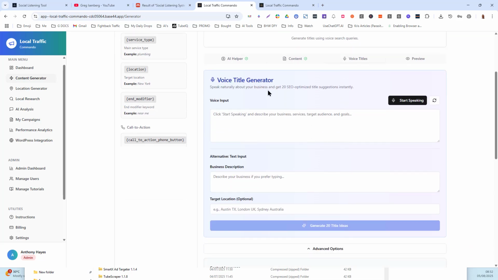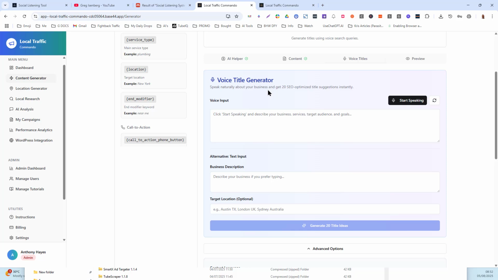And this voice title generator, okay, what is it? It is basically, if you don't want to type, you want to just speak and explain. Say, for example, you're in a client's office. They agree that you're going to do a campaign for them for local marketing, and you say to them, "Tell me a bit about your business." Okay, so you can say, "I have a client. He does coaching for startups." Okay, and this coaching for startups is based around Pattaya area or New York, wherever it might be.